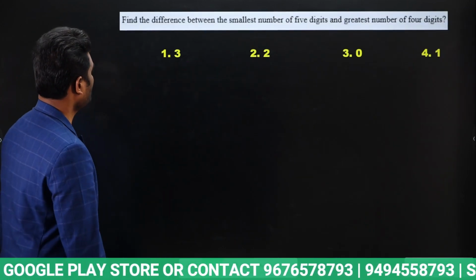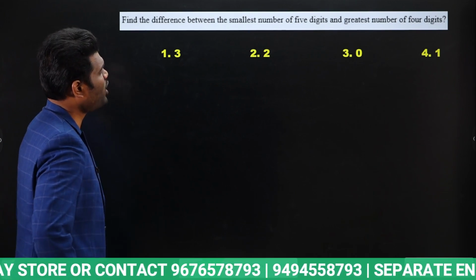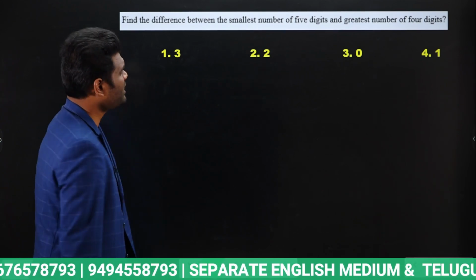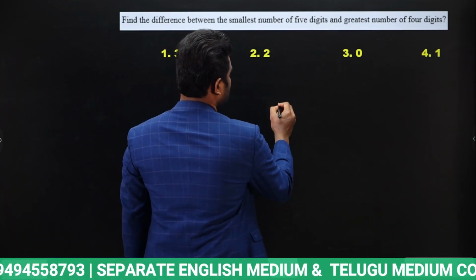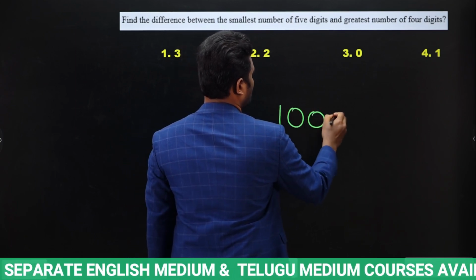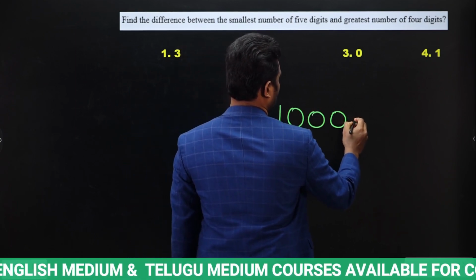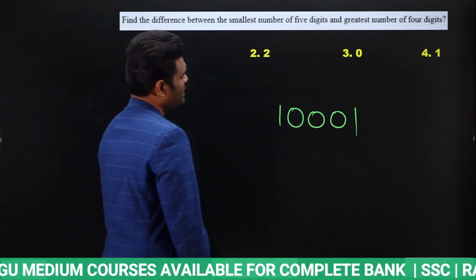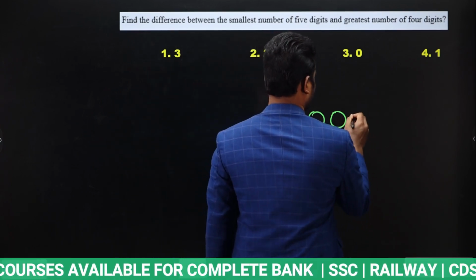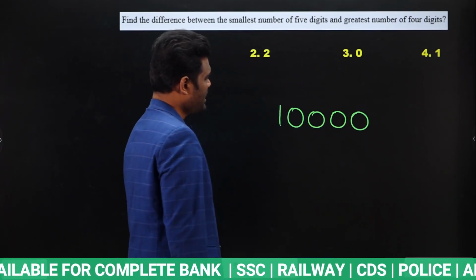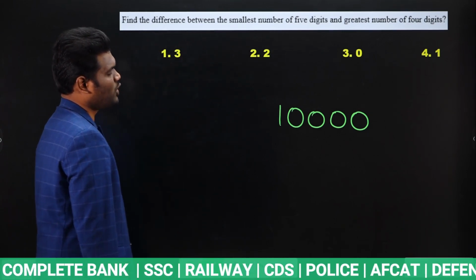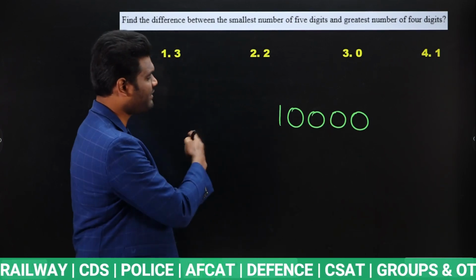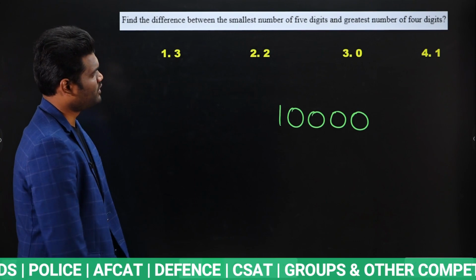Okay. Next, find the difference between the smallest number of 5 digits and the greatest number of 4 digits. Now what is the smallest 5 digit number? The smallest 5 digit number will be 10,000. Yes, 10,000 will be the smallest 5 digit number.